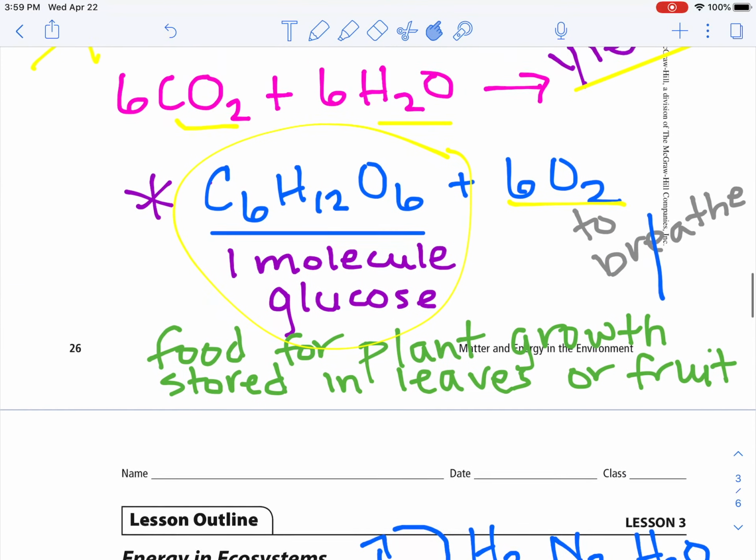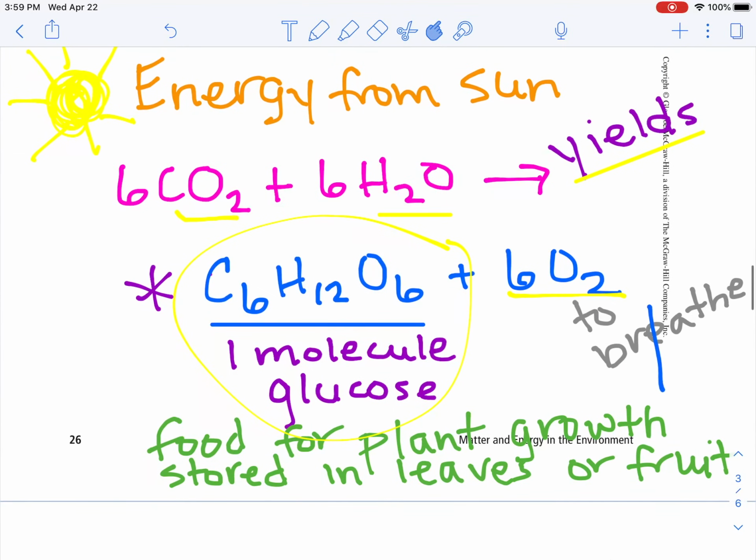Okay, so if you still have this up here, here is your equation for photosynthesis: 6 molecules of carbon dioxide and 6 molecules of water, with the help of the energy from the sun, yields 1 molecule of glucose and 6 molecules of oxygen. The oxygen is let out through stomata in the leaves into the atmosphere for us to breathe. That 1 molecule of glucose is stored in the leaves for the plant to use.